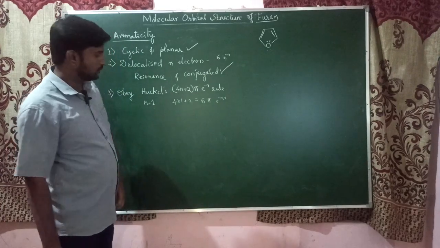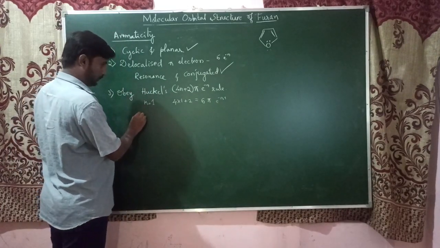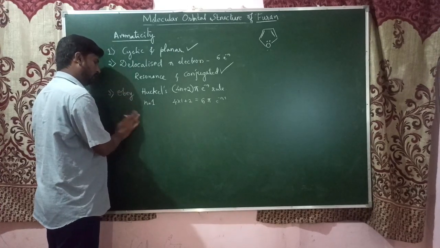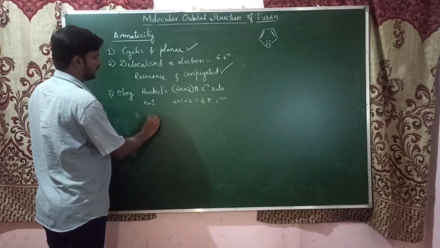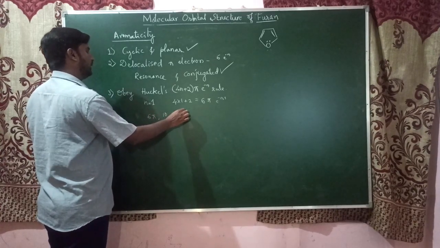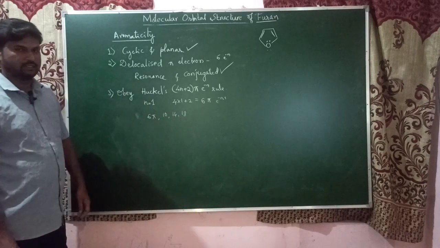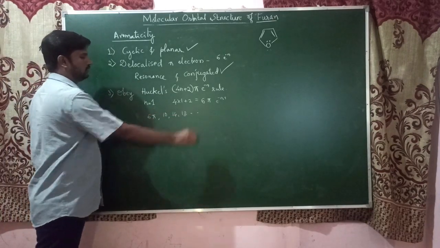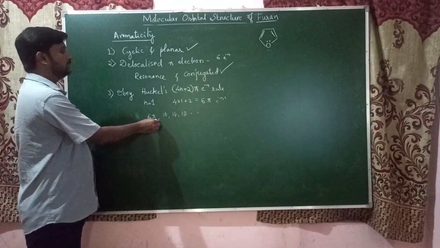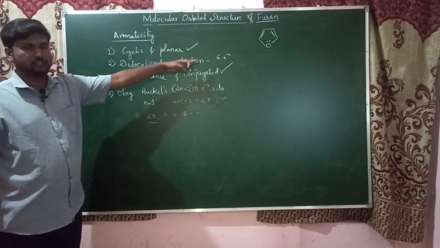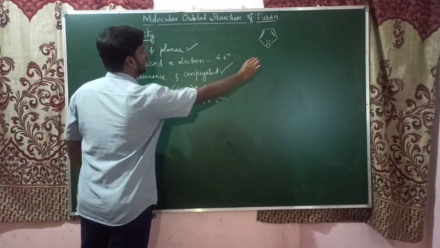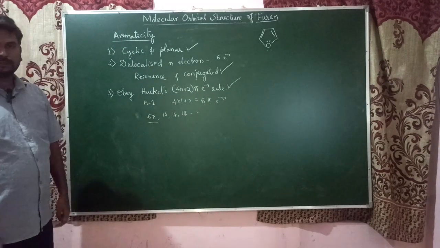According to Huckel's rule, the system must be cyclic. Hence 6 pi electrons, 10, 14, 18, and so on, all these will show aromaticity. Here we can see in furan there are 6 pi electrons, as we have already seen. So it is also obeying Huckel's rule. That is the third criteria of aromaticity.